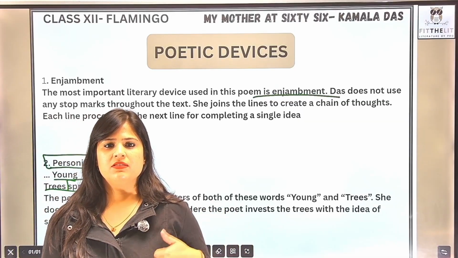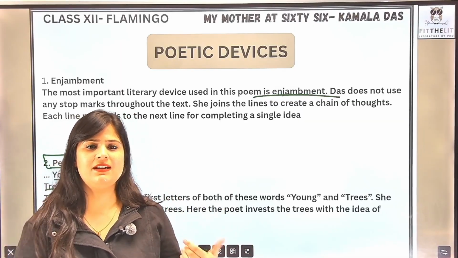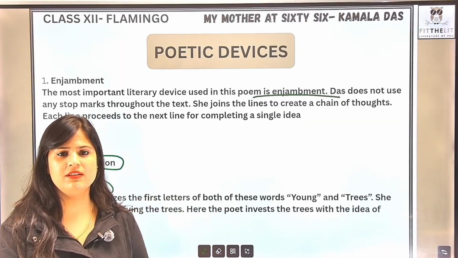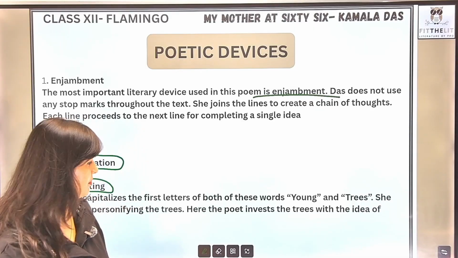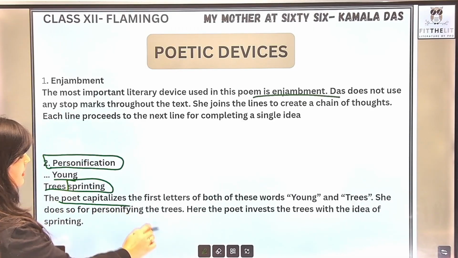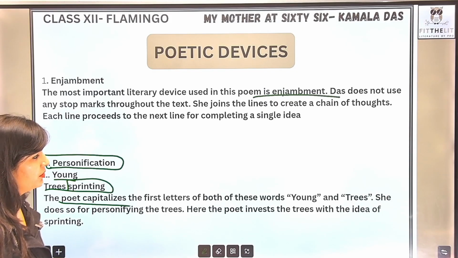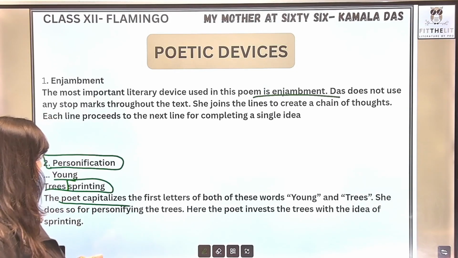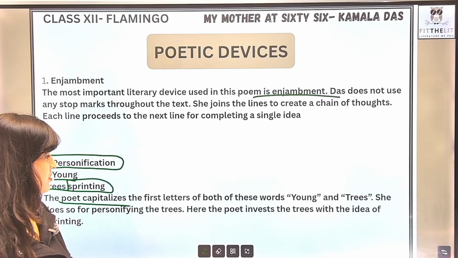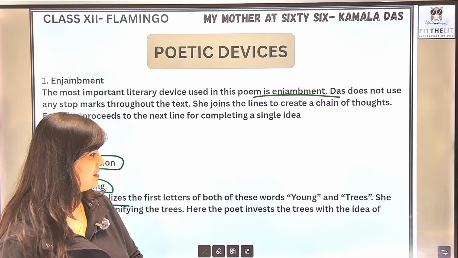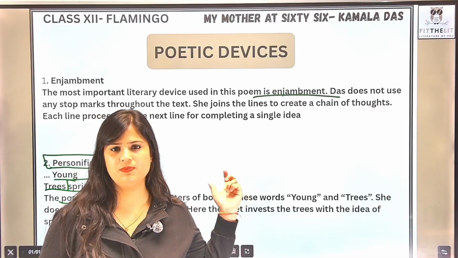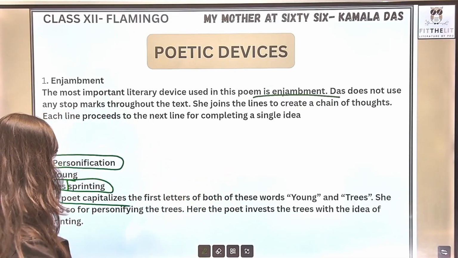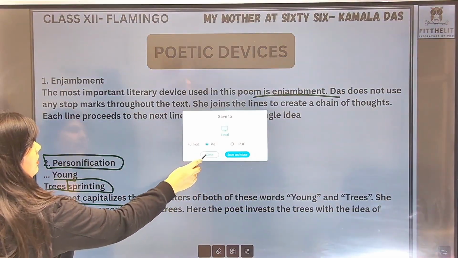So again she has attributed the human quality of running to trees. The poet capitalizes the first letters of both these words, young and trees. She does so for personifying the trees. Here the poet invests the trees with the idea of sprinting, with the idea of running. So in this particular line, personification has been used.